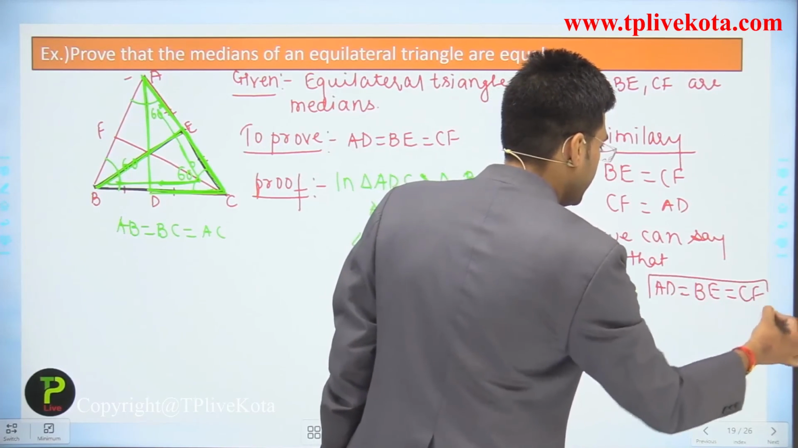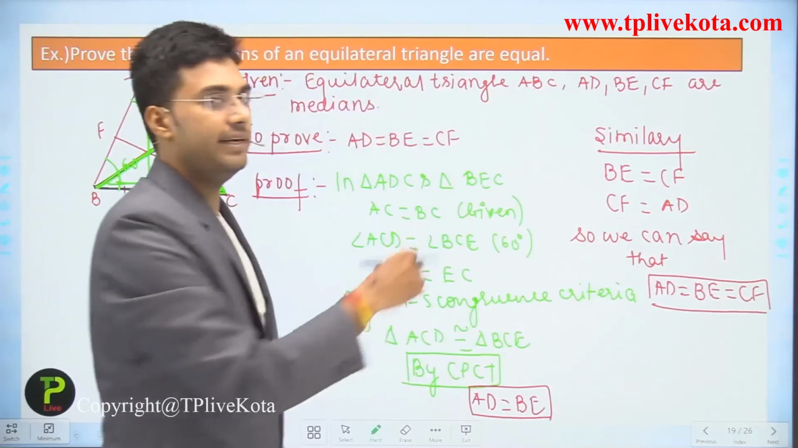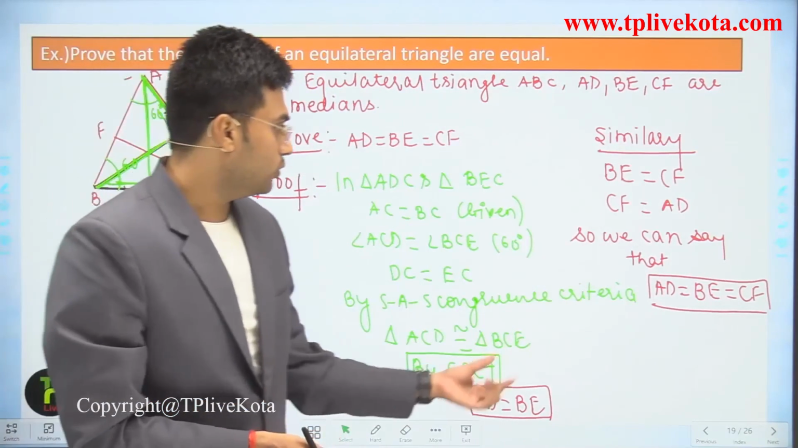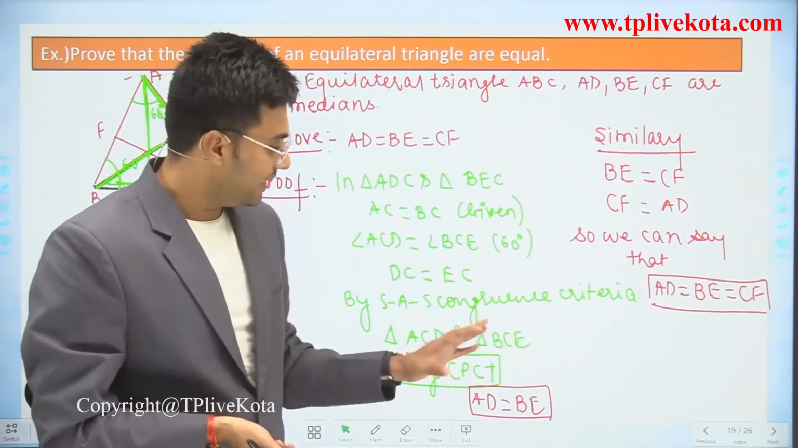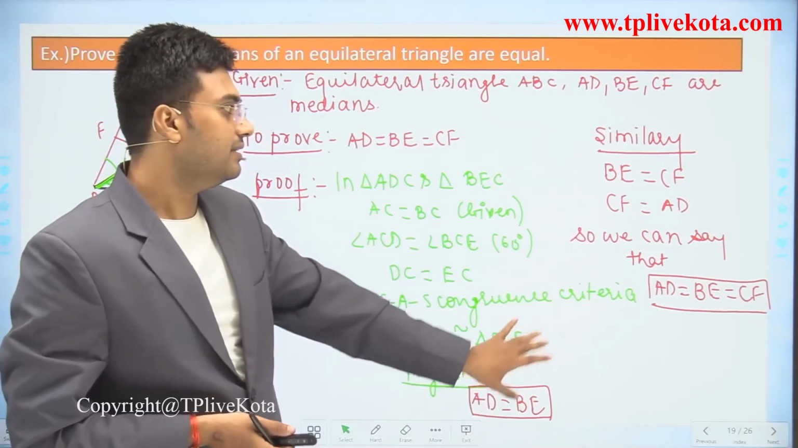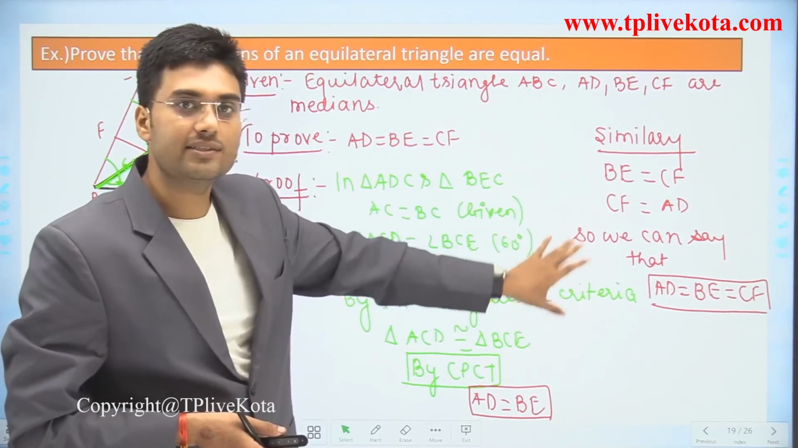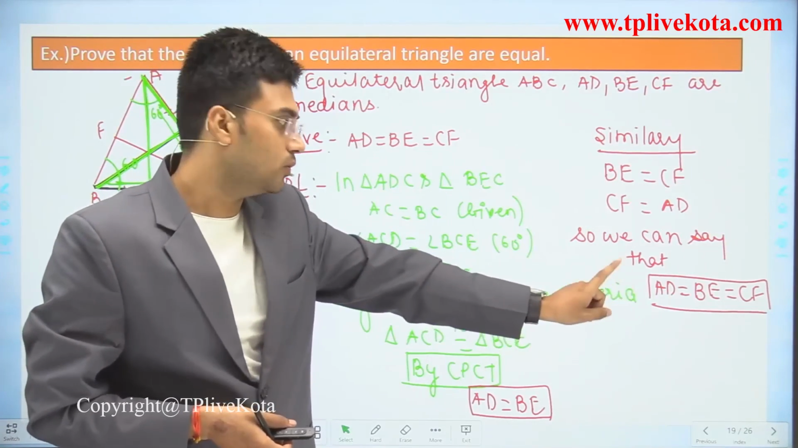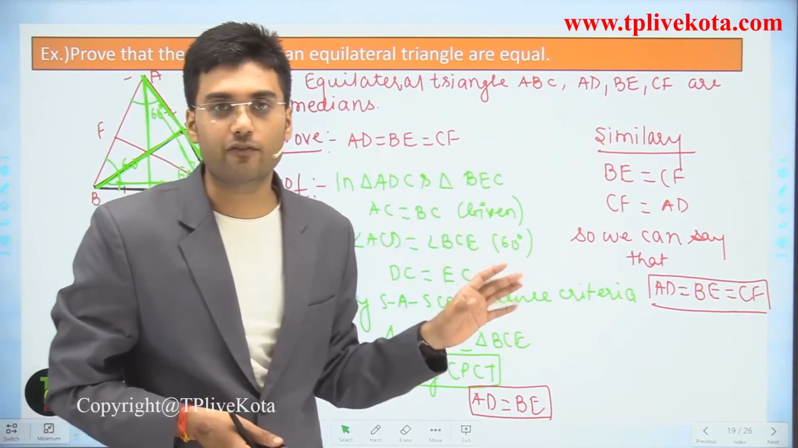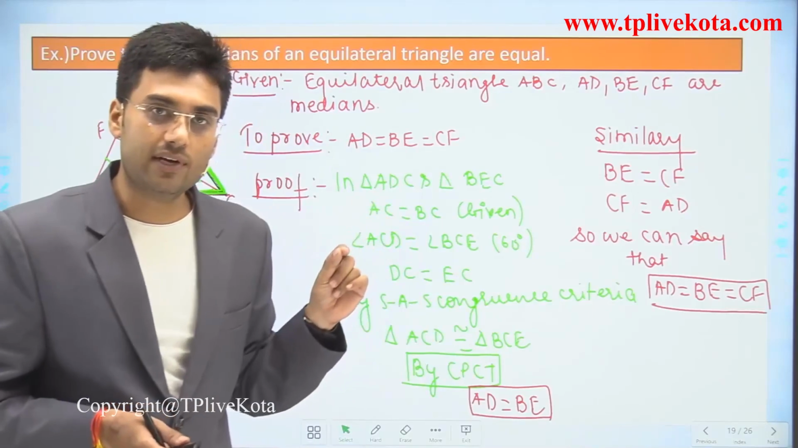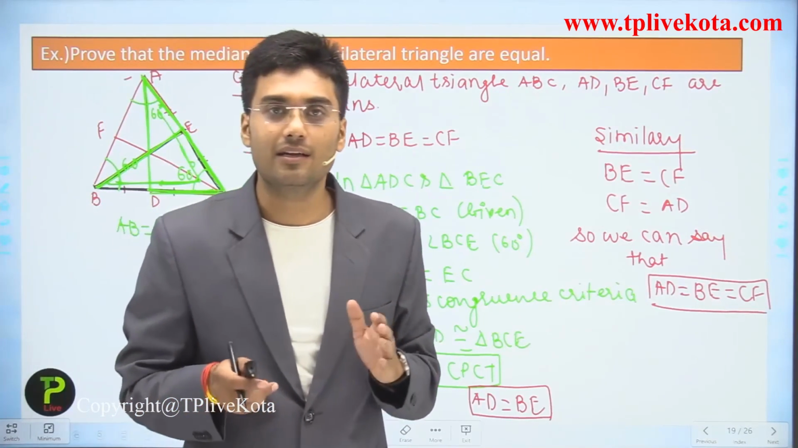Clear? It is not required to prove every pair of medians equal. We can directly conclude by this result, and we can write similarly these two are equal, and by this result we can say that AD is equal to BE and it is equal to CF. So we can say that for an equilateral triangle all the medians are equal.